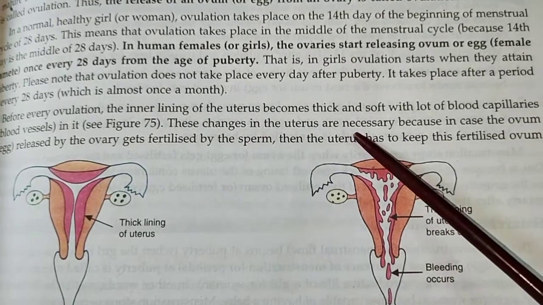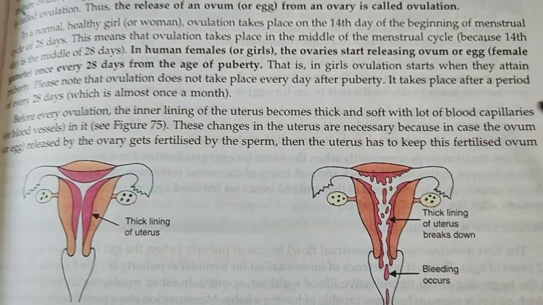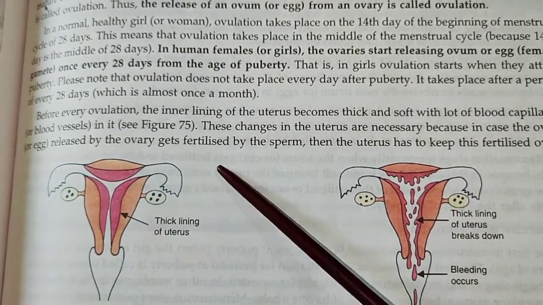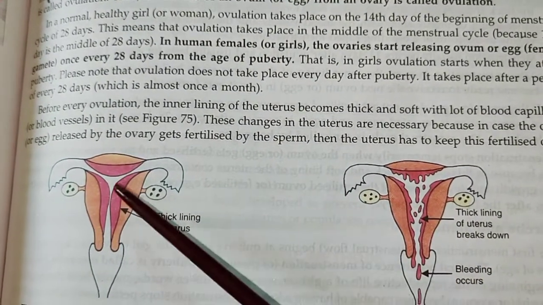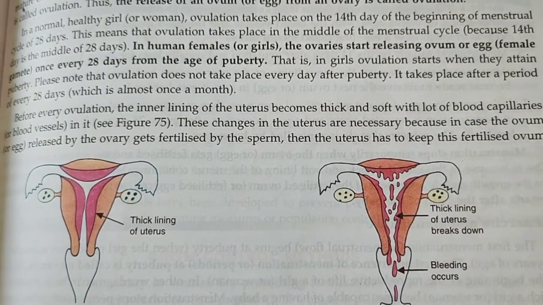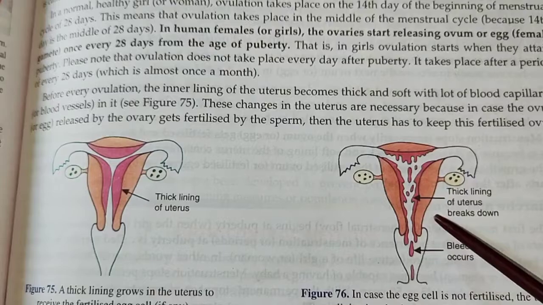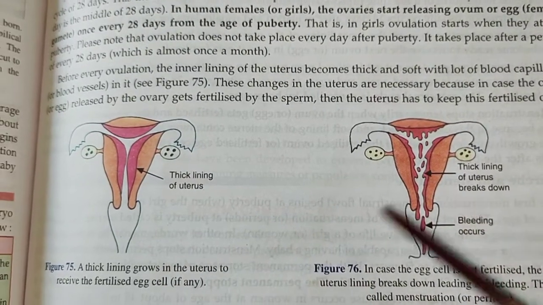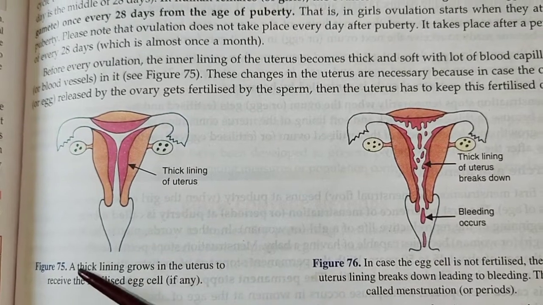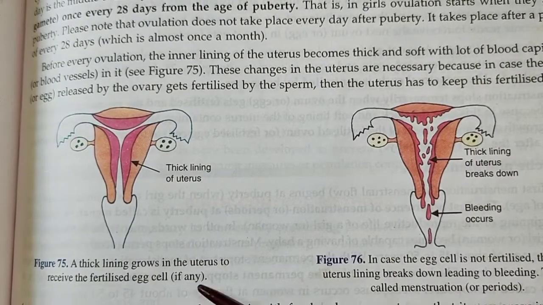These changes in the uterus are necessary because in case the ovum or egg released by the ovary gets fertilized by the sperm present inside, then the uterus has to keep this fertilized ovum in it. So in this figure you can see the thick lining grows in the uterus to receive the fertilized egg, if any.